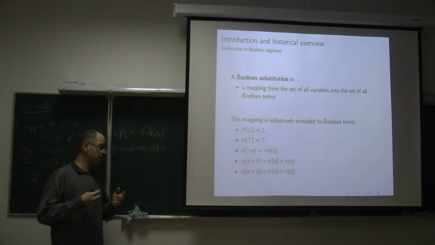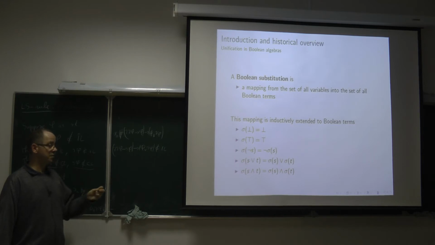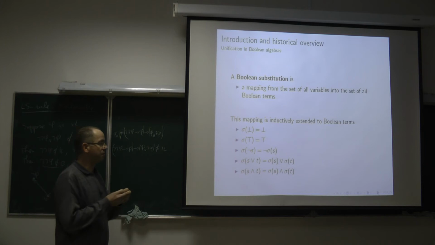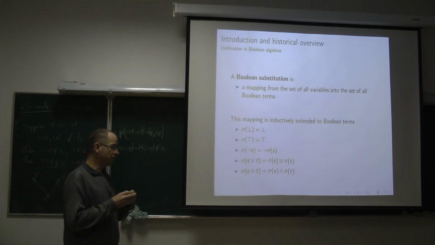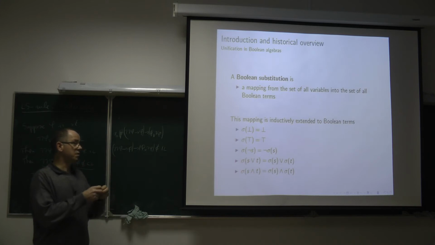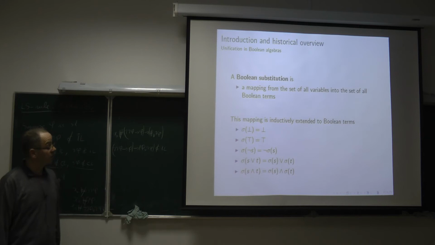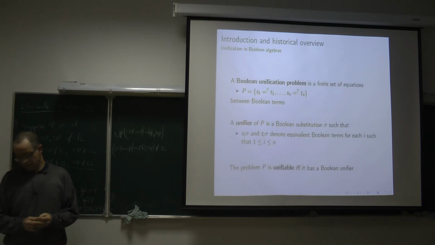It is not permitted to use substitutions which are moving infinitely many variables. I say that a substitution moves a variable x if sigma x is a Boolean term different from x. So it is not permitted, and we assume that substitutions are moving finitely many variables.